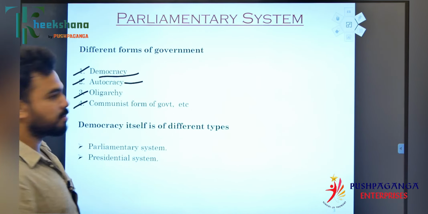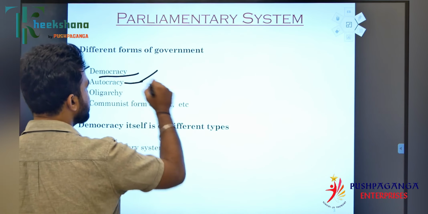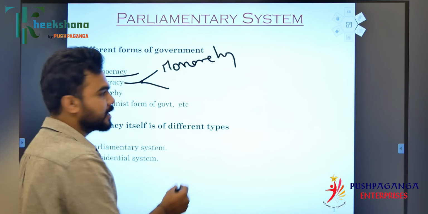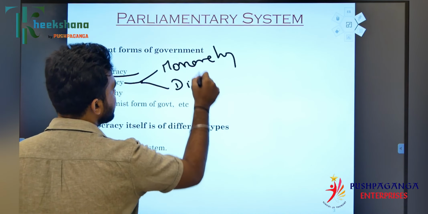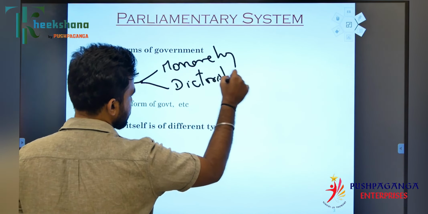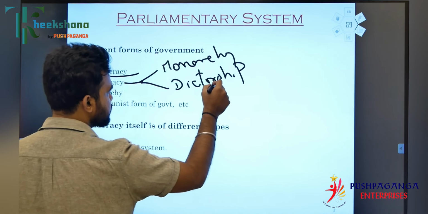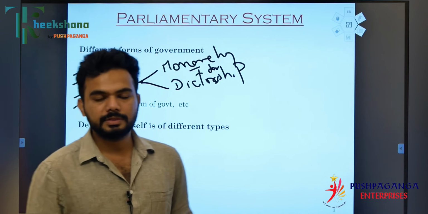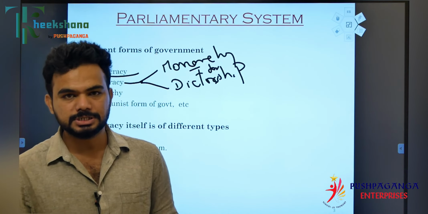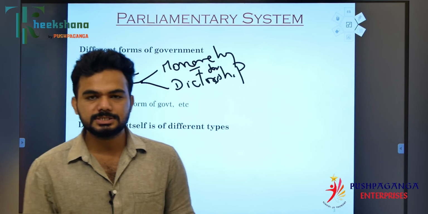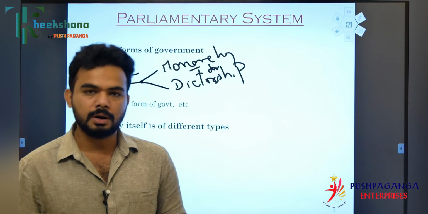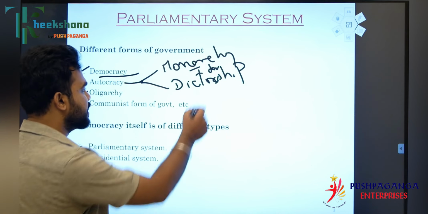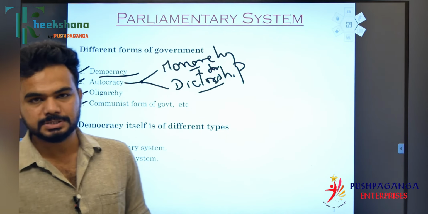The autocratic form of government is divided into two types: monarchy and dictatorship. In a monarchical form of government, the king or queen is the head of the state, and all the decisions of the country depend on his or her decision. Dictatorship is one single person's rule.